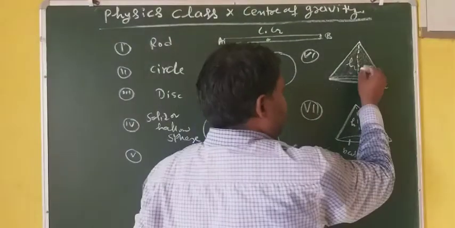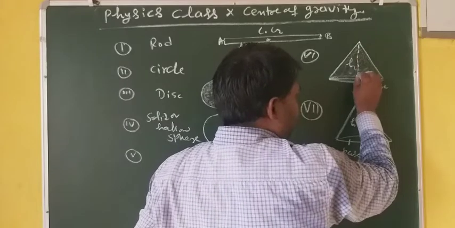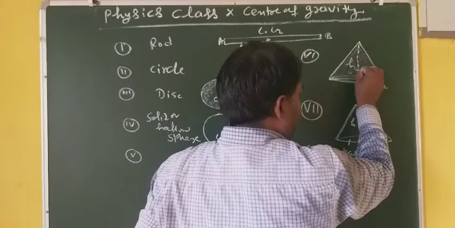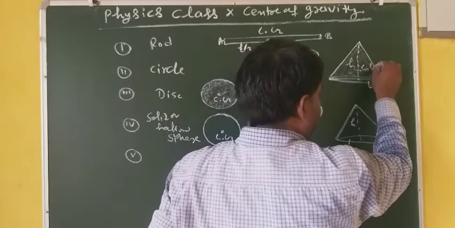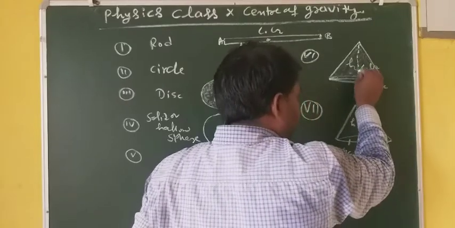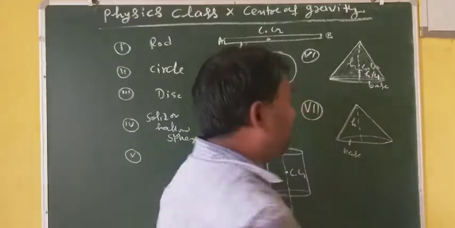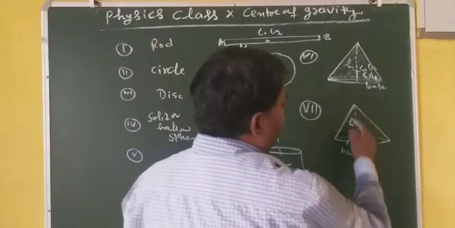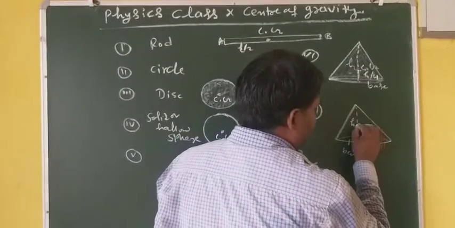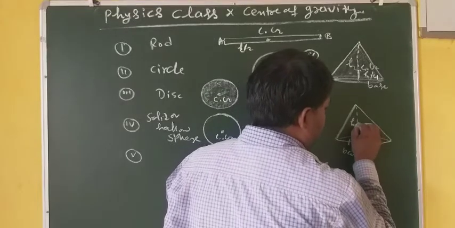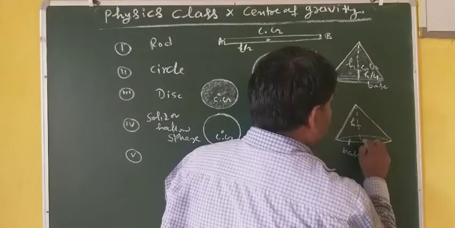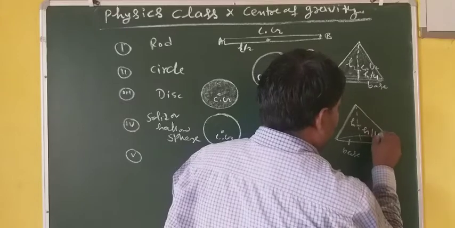So for solid, on the axis from the base, this CG will be closer to the base, means this height will be h by 4. Okay. While in the case of hollow, it will be a little above the base, means that is h by 4.